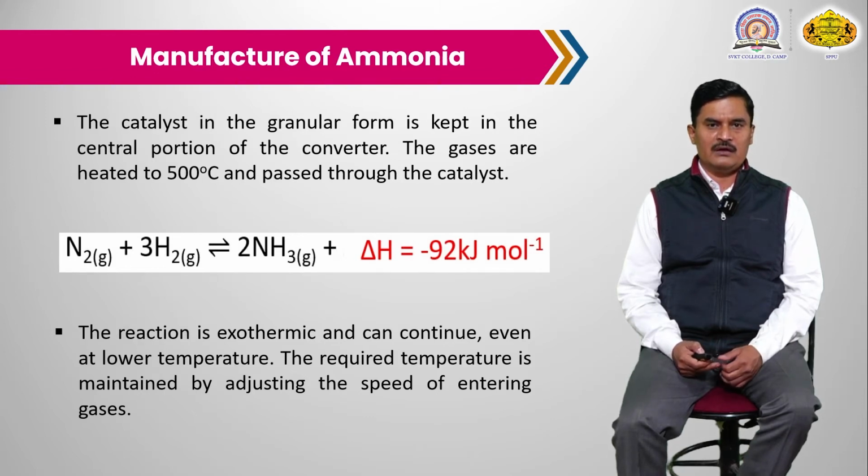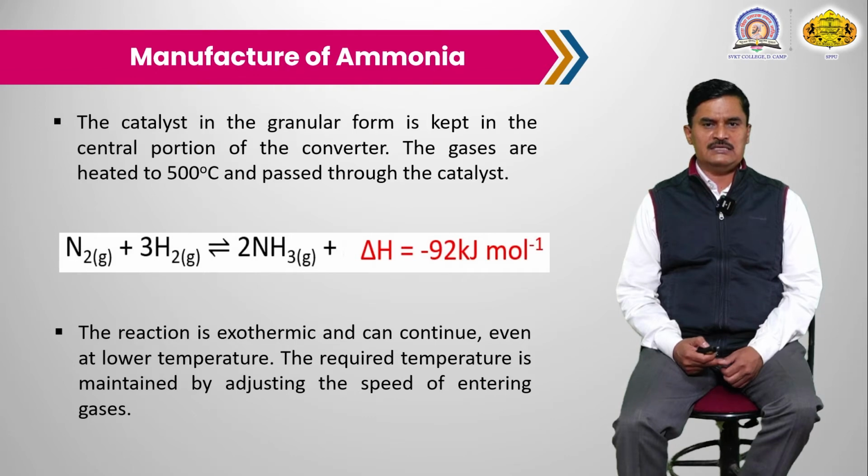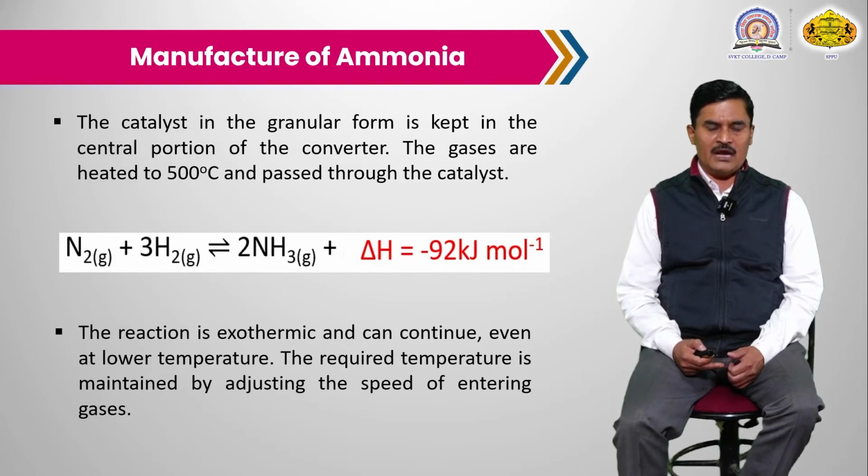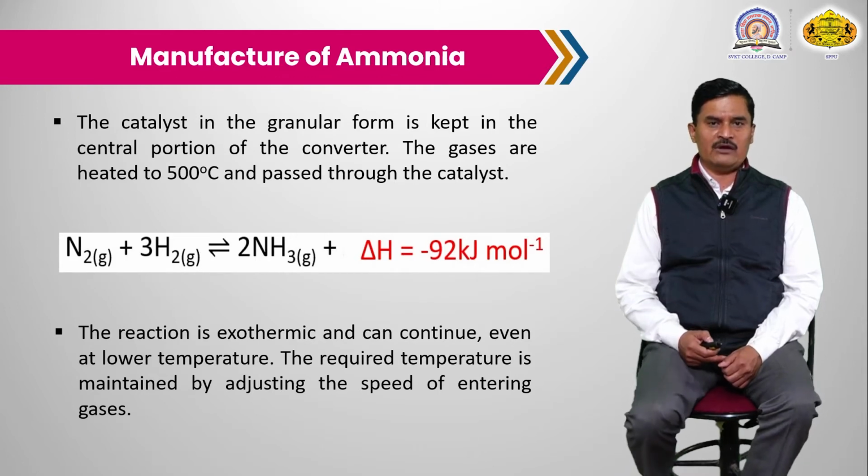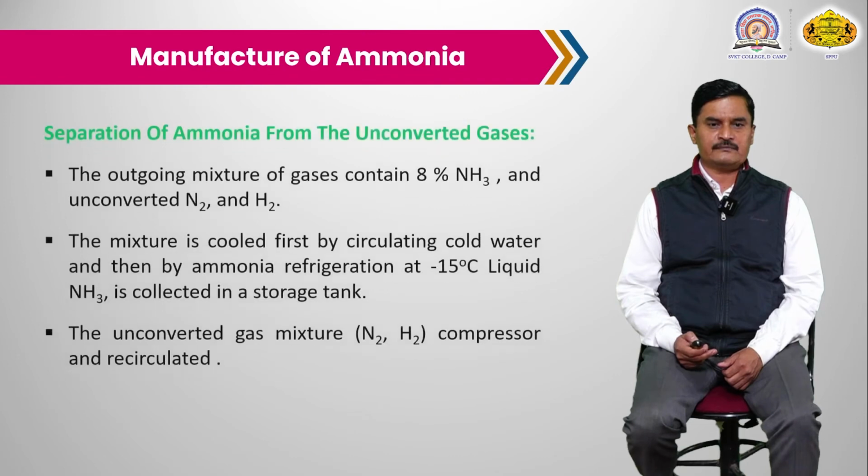If we use more reactants, hydrogen and nitrogen, then the temperature of the reaction may increase above 500 degrees Celsius because the reaction is exothermic. So by adjusting the flow rate of the gases, we keep the temperature near 450 degrees Celsius.